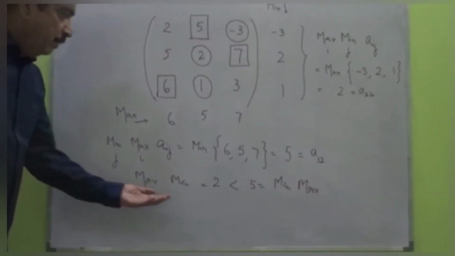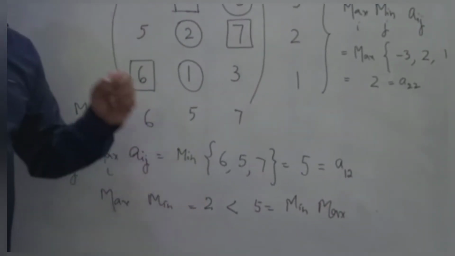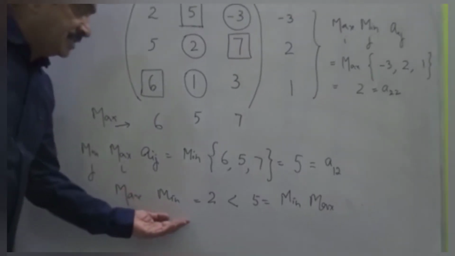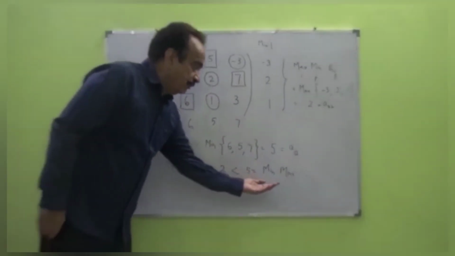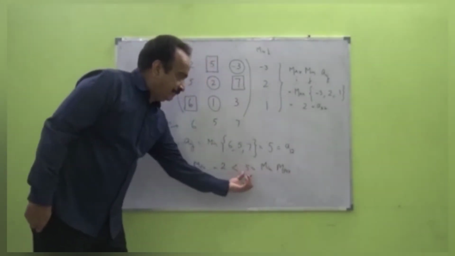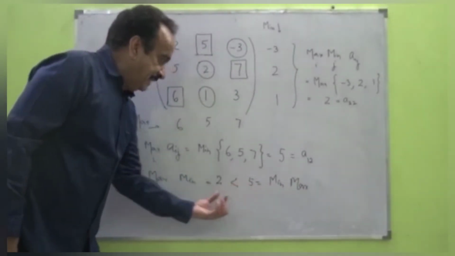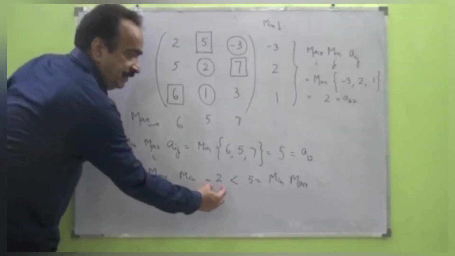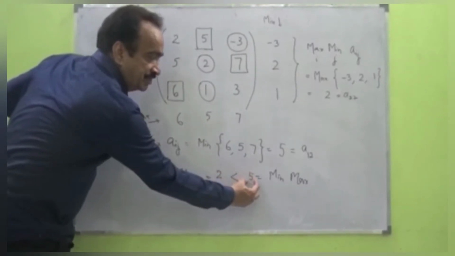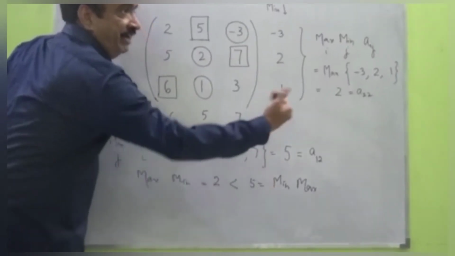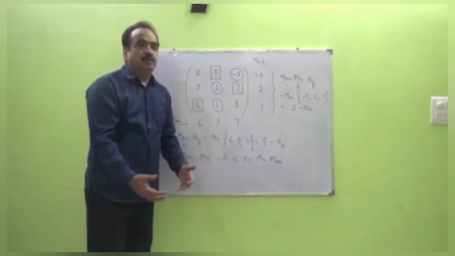Now this is the amount which P1 can get. There is a choice for P1 so that he can get this sum. There is a choice for P2 so that P2 has to pay at most 5 rupees. This means that P1 can get 2 and P1 can be restricted to not get more than 5 units. He can never get more than 5 units.